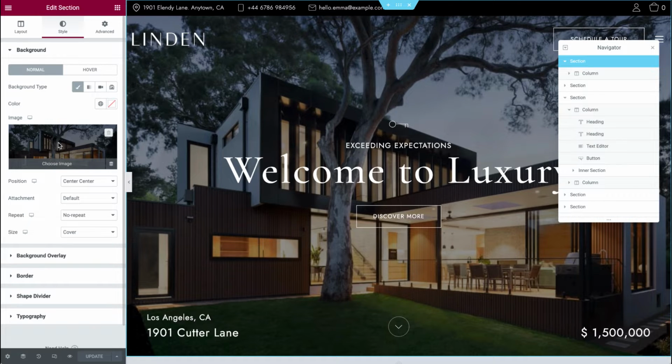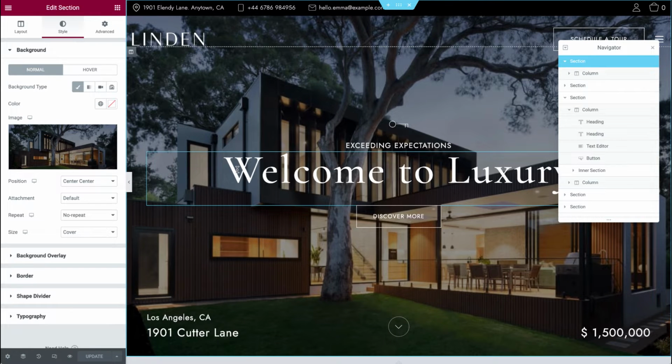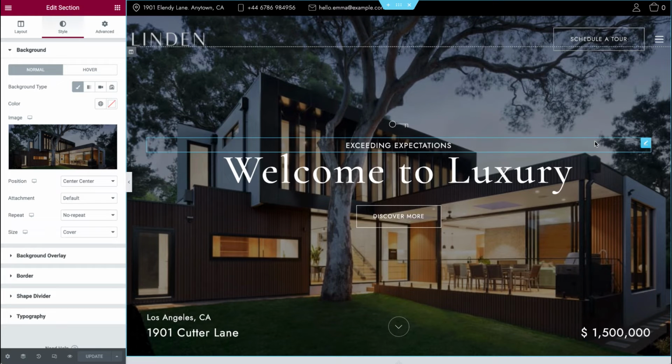To change it, simply click on it. You'll open a media library, choose a different image from your media library, click Insert Media, and you'll see that the page will be updated, the hero image will be updated. Don't forget to save changes by clicking on Update button on the bottom of the screen. For other elements, we can close Navigator.